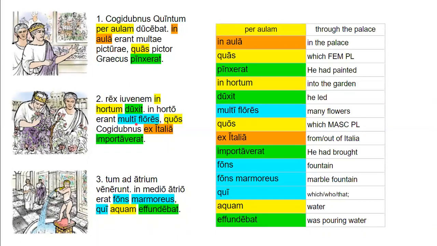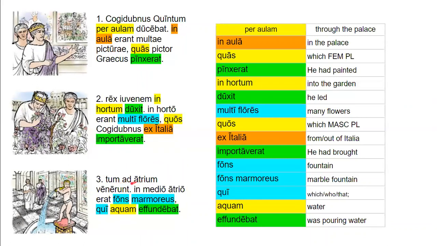All right, so again, we recognize that quos starts off this relative clause right here. It is masculine accusative plural. It is masculine and plural because multi flores are masculine and plural. It is accusative because it's the direct object of importaverat. So Cogidubnus had imported which flowers. And importaverat is another pluperfect tense verb.